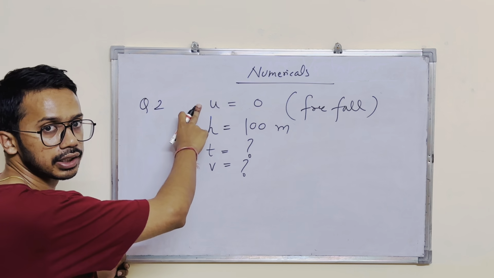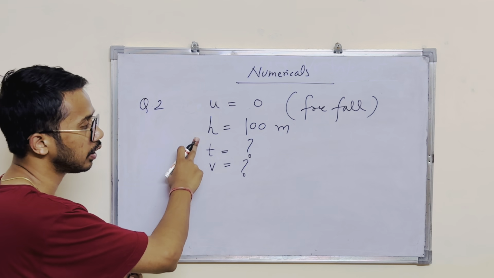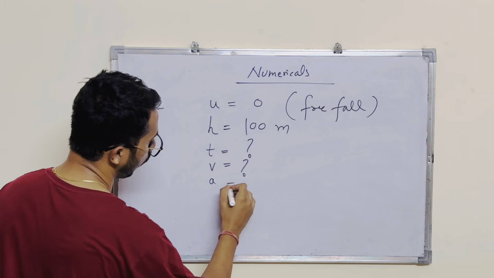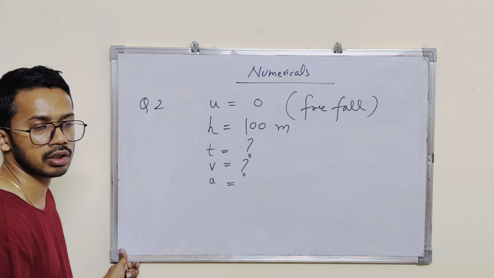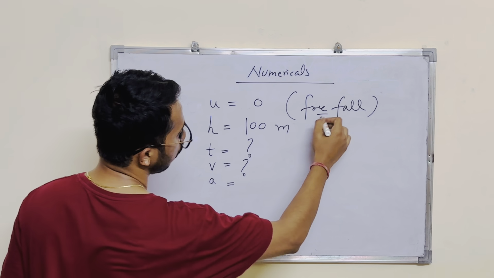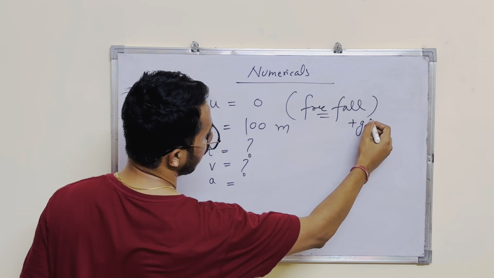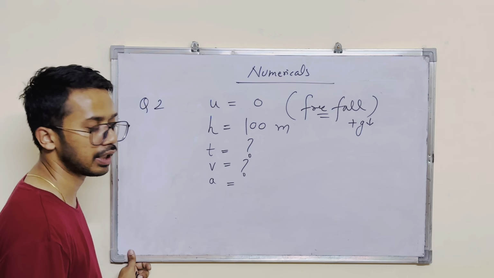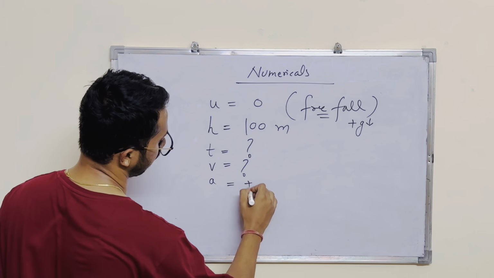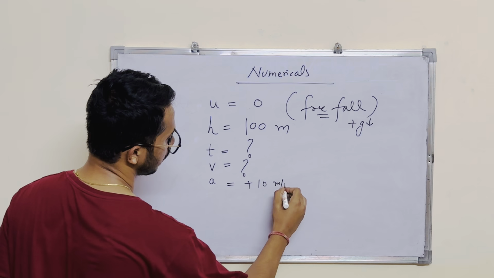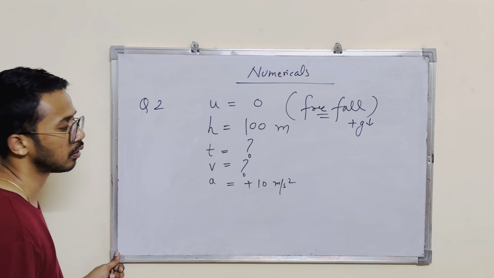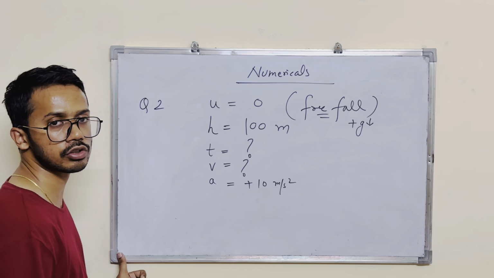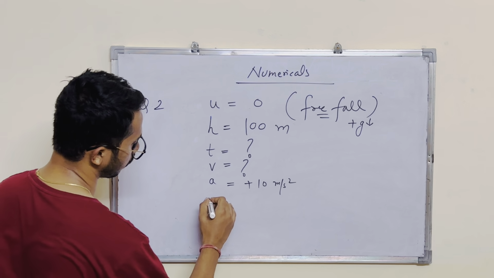So what are you going to do now? We have the initial velocity. We have the distance to be covered. Again the acceleration value is not given. So my question to you is, what will be the acceleration here? Since the object is in free fall, there will be plus g acting downward. The value of g was 9.8, approximately we can write it as 10. So a will be plus 10 meters per second square. We have the distance, we have the initial velocity, and we want to know the final velocity. Which equation can you use? The third one, so let's go with it.